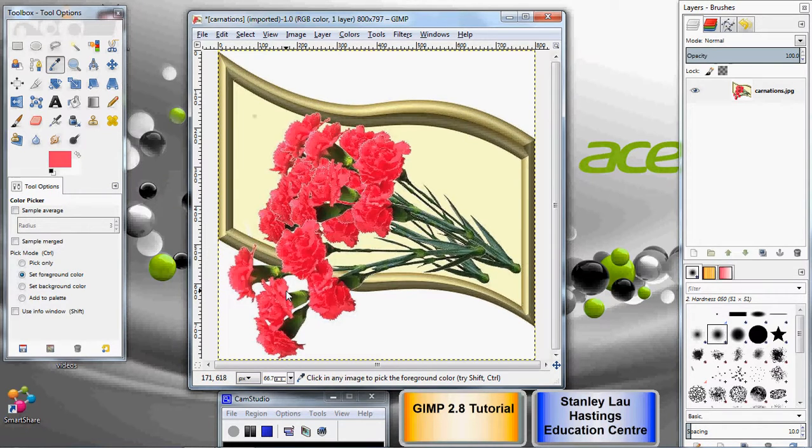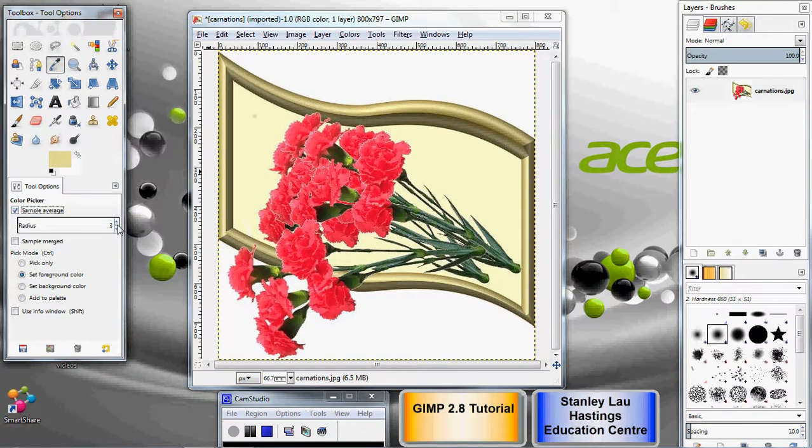Now, every place on this image has its own color, and when I click to sample, I'm sampling that exact spot. But if I click sample average, and I can choose a larger radius or a smaller radius, that averages out the pixels or the colors in that area, so you get an average of all the pixels nearby.